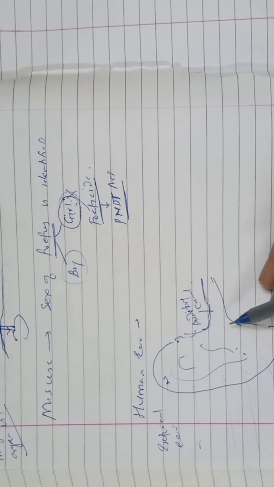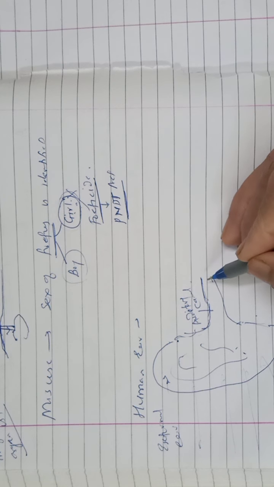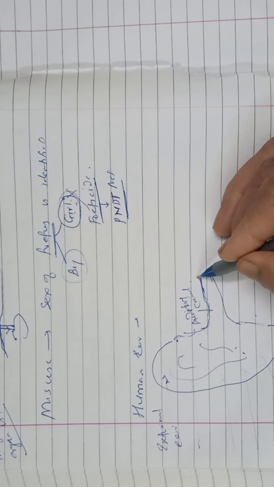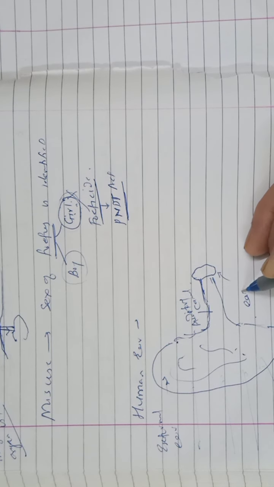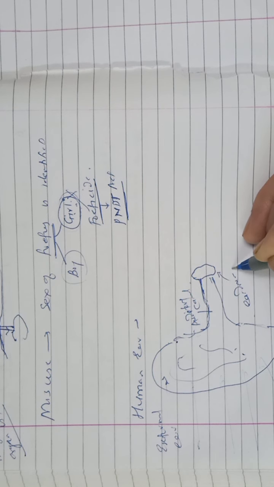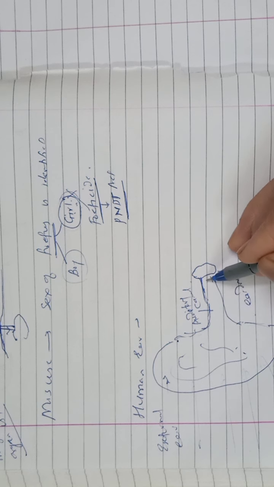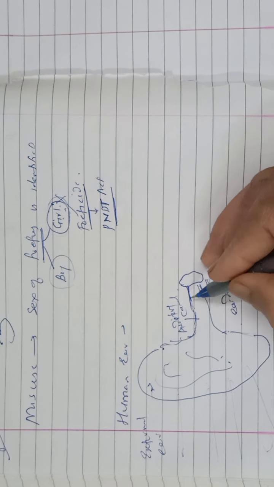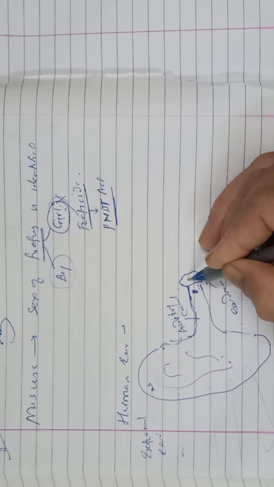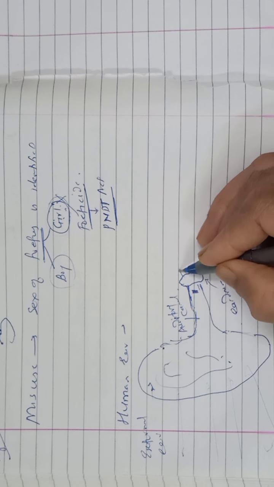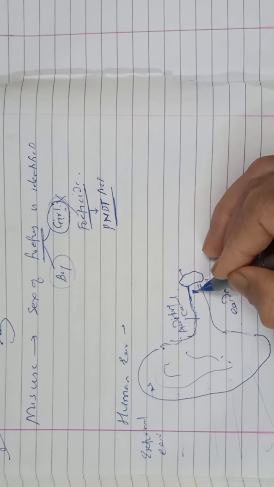The next part of the ear is the middle ear. In the middle ear, at the end of the auditory canal, the eardrum is present. When sound waves travel, there are 2 types: compression and rarefaction. When compression waves travel, the eardrum is pushed inside.